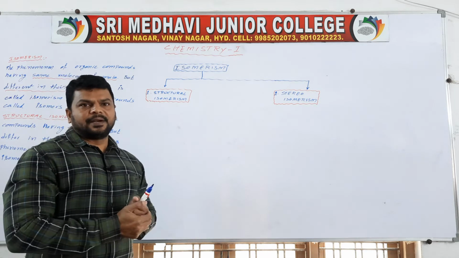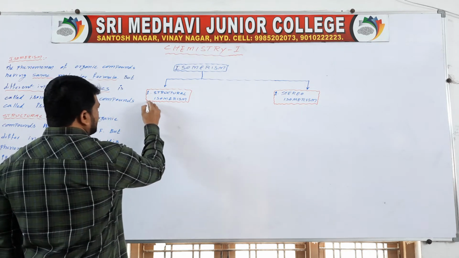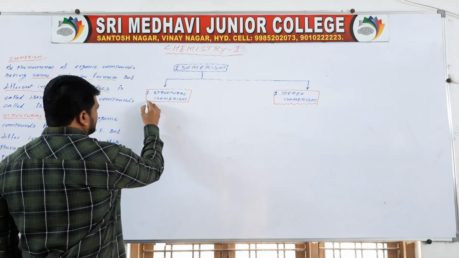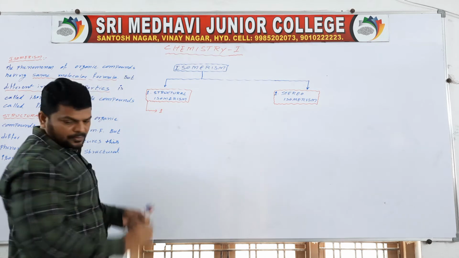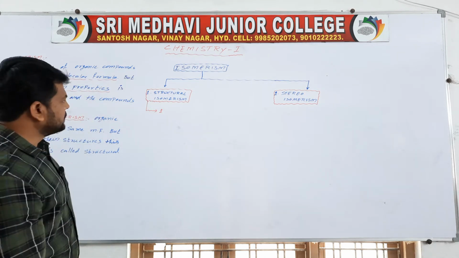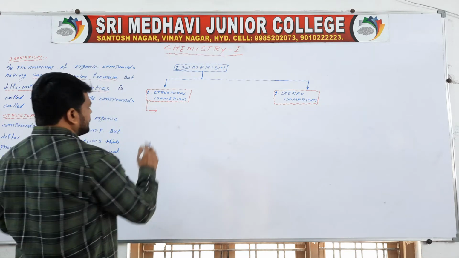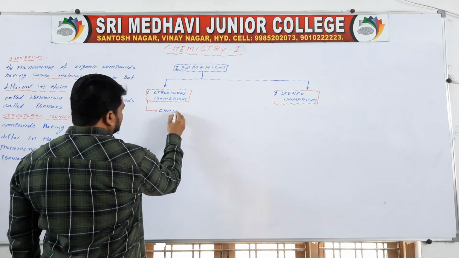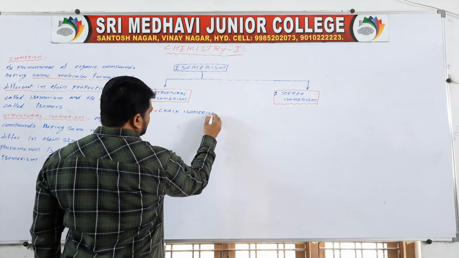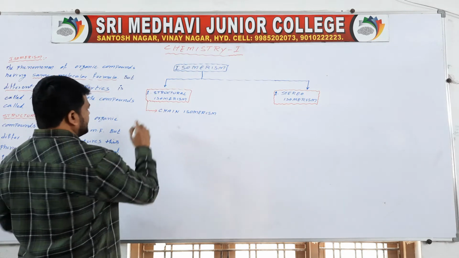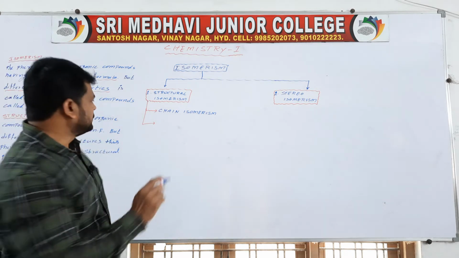Structural isomerism can be divided into four types. First one, chain isomerism. Second one, position isomerism.